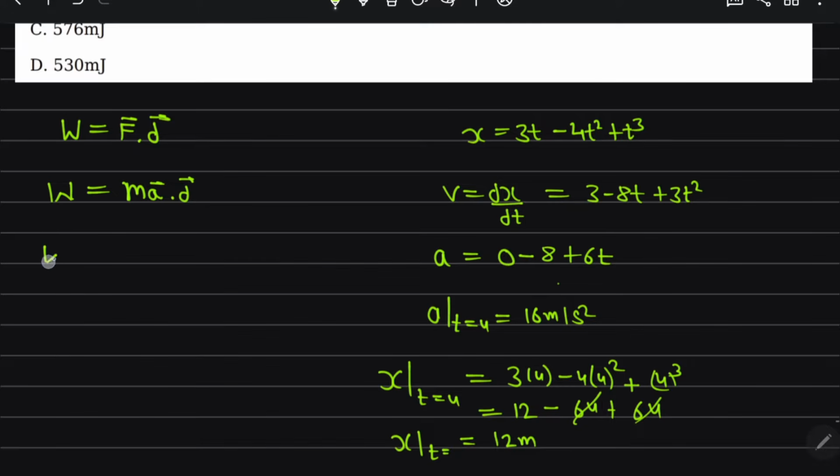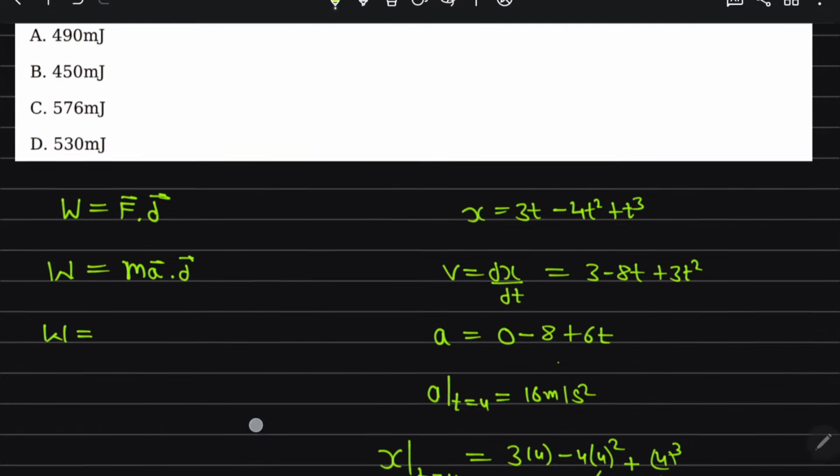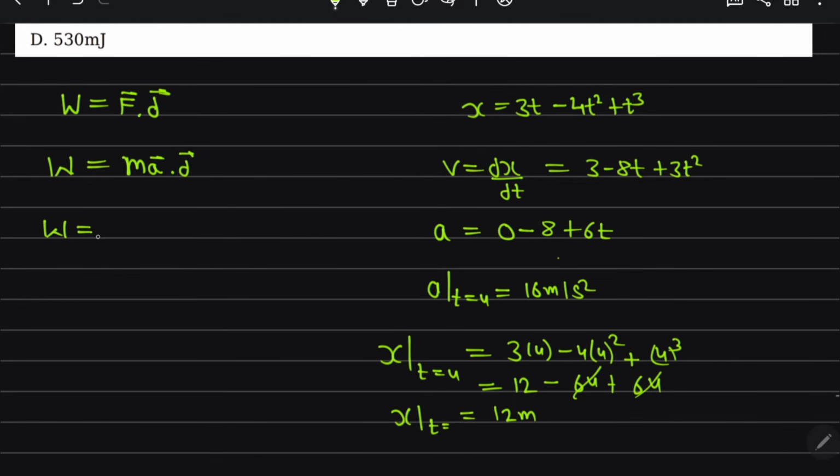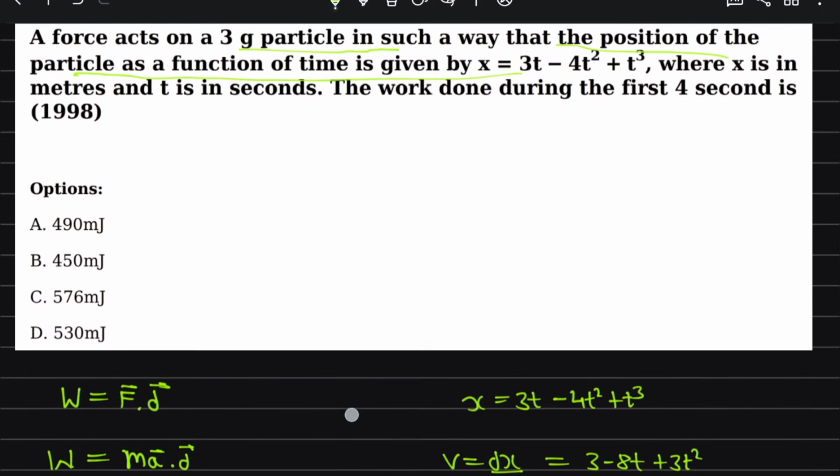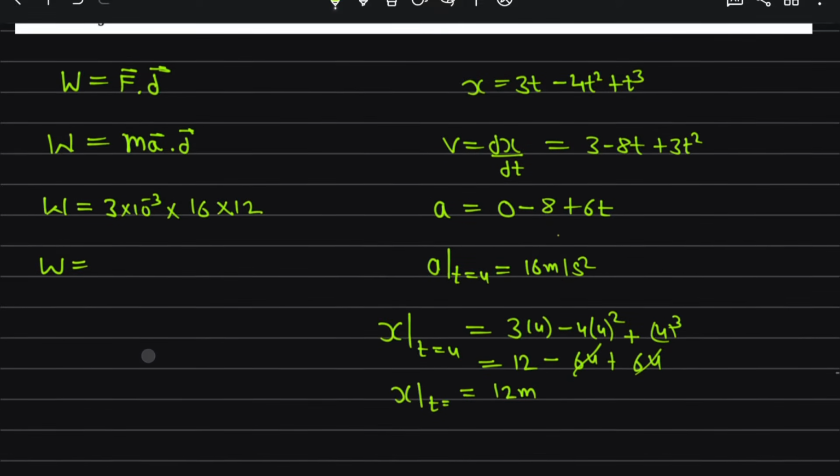So here work done is equal to mass, which is 3 gram, 3 into 10 to the power minus 3 kg, then acceleration 16 and displacement 12. If you multiply 16 into 12 into 3, it comes out to 576 millijoule.